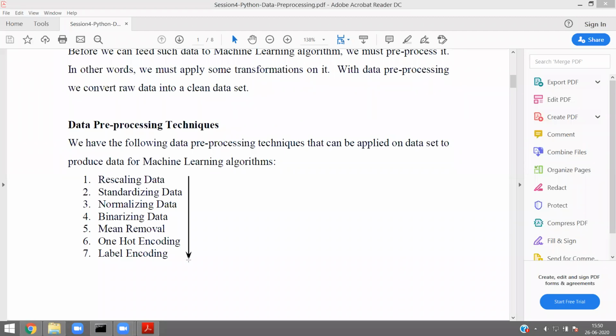The pre-processing techniques which are highlighted here, like rescaling data, standardizing data, normalization of data, binarization of data, removing the mean, one hot encoding, label encoding. These 7 techniques are the basic fundamental data pre-processing techniques. In this session, I am going to explain each and every pre-processing technique by making use of Python.